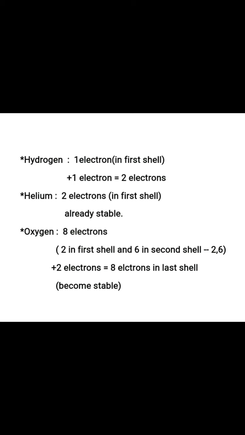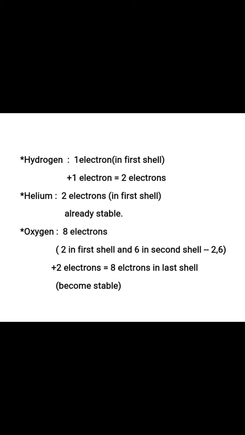See, here I have taken 3 examples. First one is hydrogen. Hydrogen has only one electron. I want to add one more thing here. Different elements have different atoms because they all have different number of electrons, protons, and neutrons. You see, all are atoms. Then why all atoms are not same? All atoms should be same, but all atoms are not same because they all contain different number of electrons, protons, and neutrons.